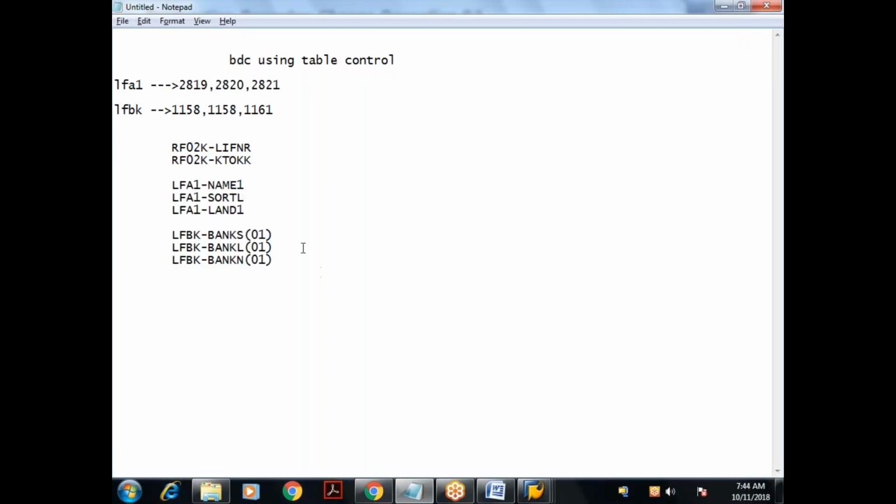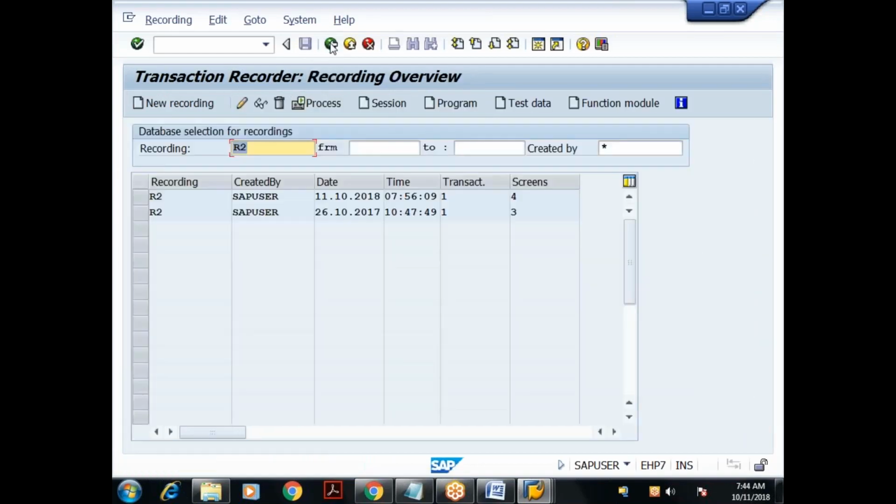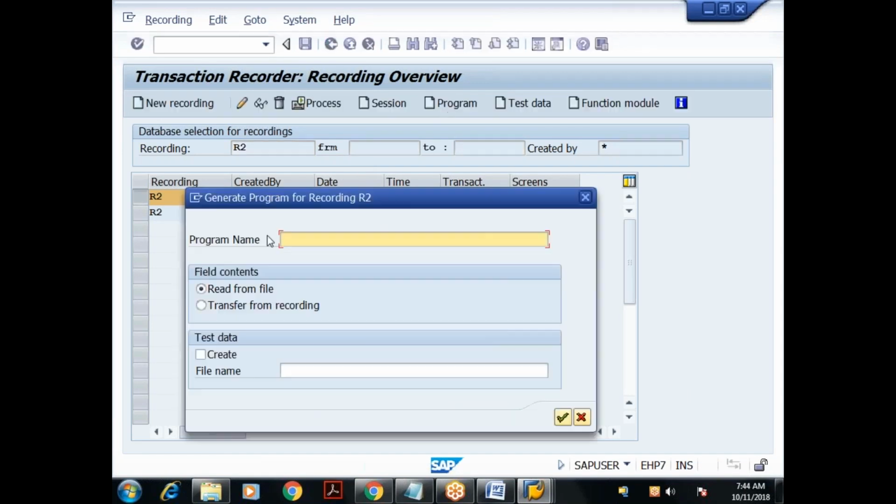Okay, so I'll take this only. This is my recording. Let me save it. Go back. What is my recording? R2, not today's date, I'll just choose this. I'll click on Program. Understood? One transaction, how many screens? Four screens I visited. I'll click on Program. Program name, I'll give Z7MBDC7. Continue. Provide the title.